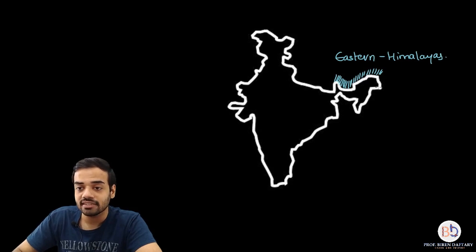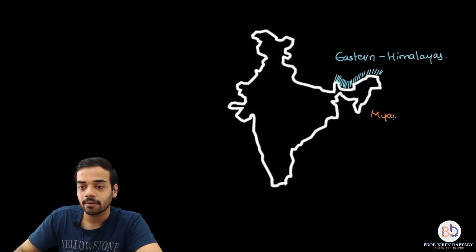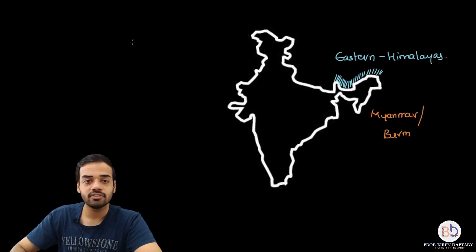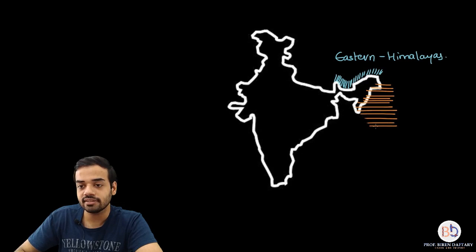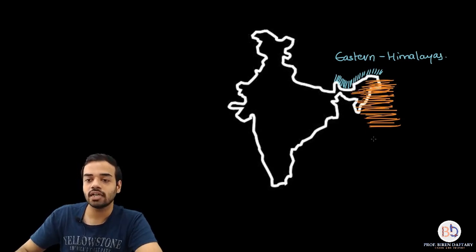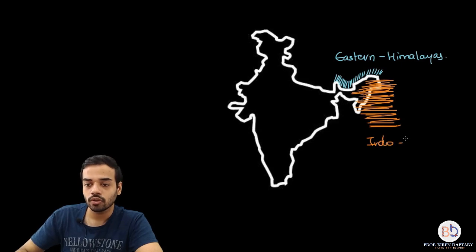Now this is the border of India, and over here is the country which is called Myanmar, which was earlier called Burma, right? So this area, so I will just rub this off. So this area, if I shade, this entire area, so even this area will come. This area is called the Indo-Burmese region, or the Indo-Myanmar region. This is the second biodiversity hotspot.